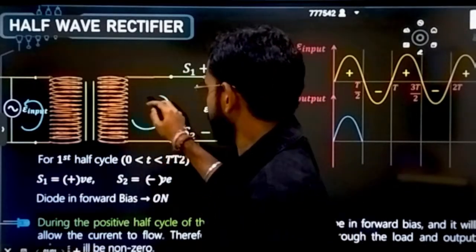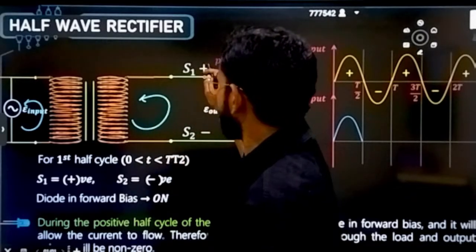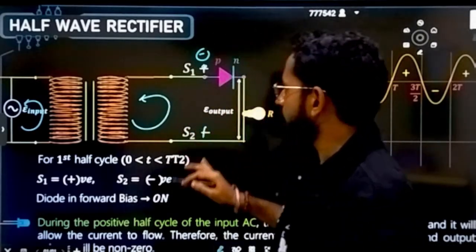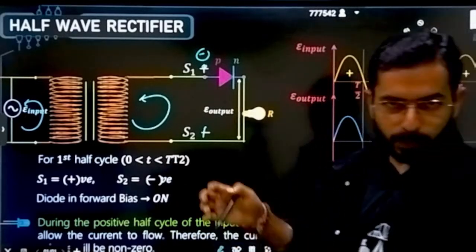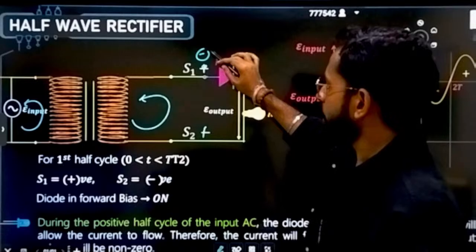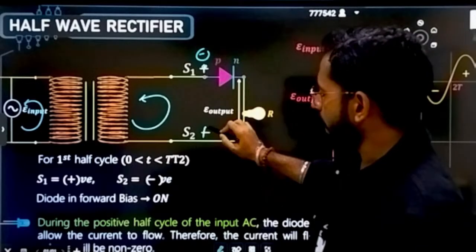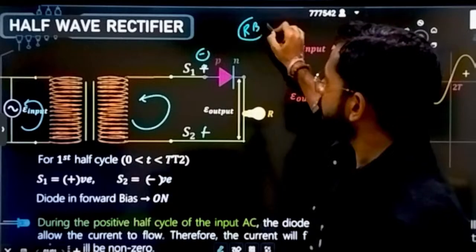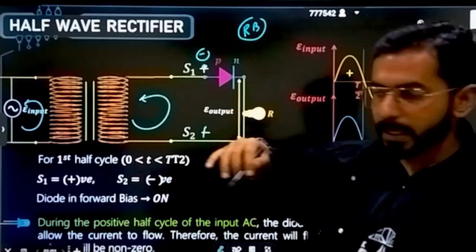That means the same induction will be happening here also. That means now this point will be having a negative potential and this will be having a higher potential. Of course, polarity will be reversed if the direction of current is reversed. That means the N side is now negative and the P side is connected to higher potential. What kind of biasing is it?